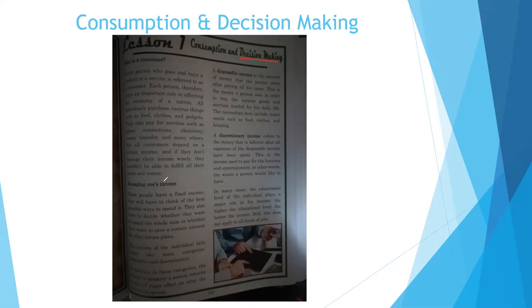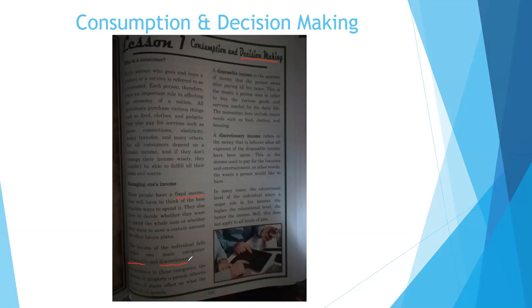Managing one's income. Your income is the money that you earn. When people have a fixed income, they will have to think of the best possible ways to spend it. Now, grade 8, a fixed income is an income that you receive monthly. They also have to decide whether they want to spend the whole sum or whether they want to save a certain amount for other future plans. The income of the individual falls under two main categories: the disposable income and the discretionary income. Okay, we need to know the difference between those two.